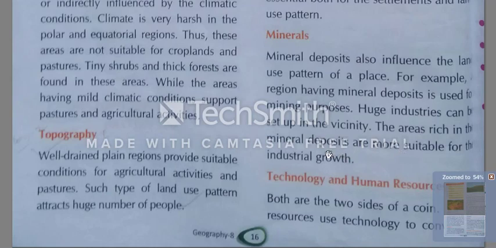The area rich in mineral deposits, the area which has so many minerals, it is natural that it will be suitable for industries. For our industries, raw material is necessary, and if the factory and the place from where they get the raw material are near each other, it will be very useful.